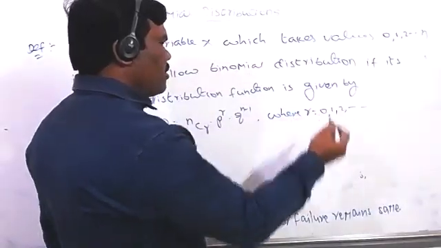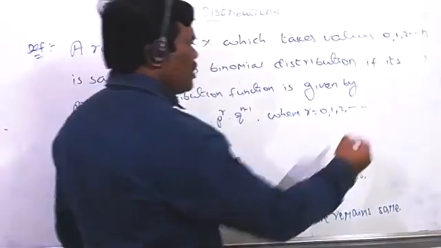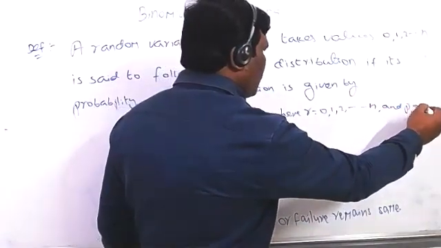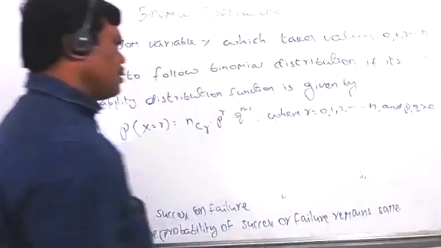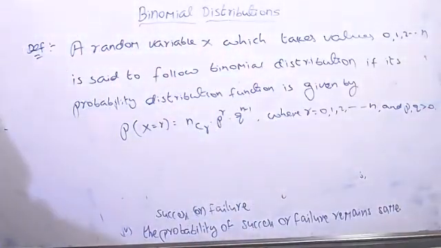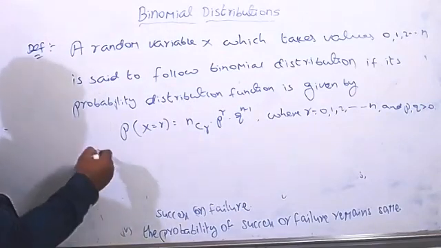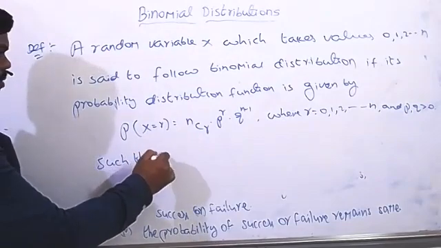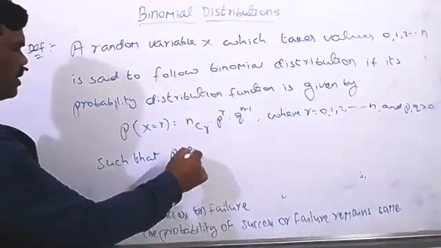So r equal to 0, 1, 2 and so on up to n, and p, q greater than 0, such that p plus q must be equal to 1.